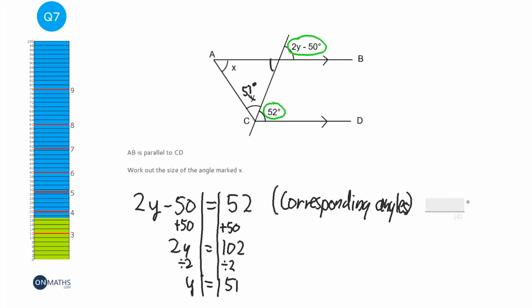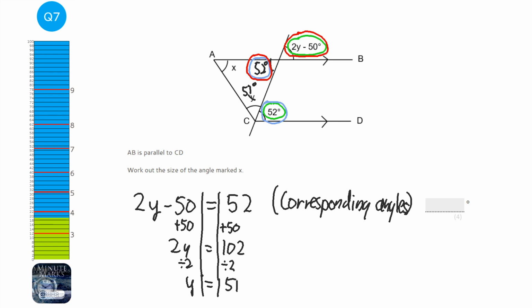Now I know that this is 52 degrees because if you look at this, and I'll use a different colour, this angle here and this angle here are Z angles or alternate angles, or you can say that this 52 degrees here is equal to this here, which is also 52 because they're vertically opposite angles.